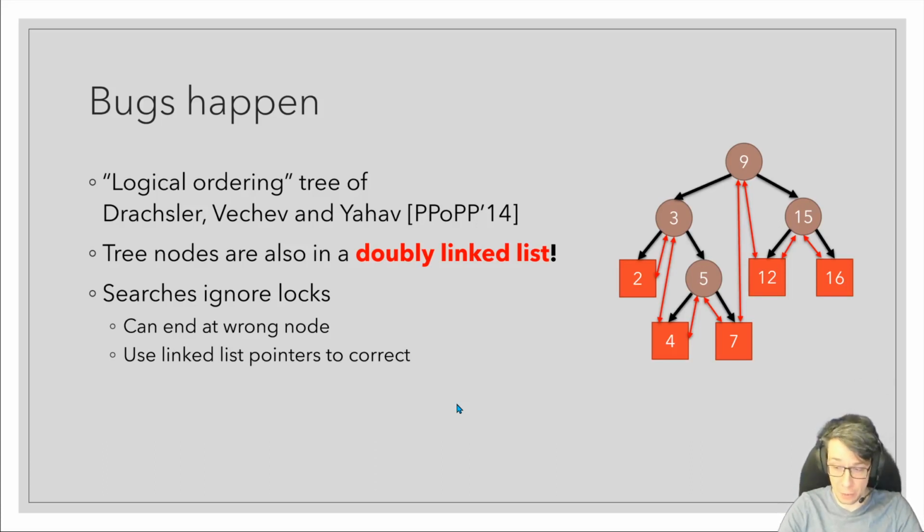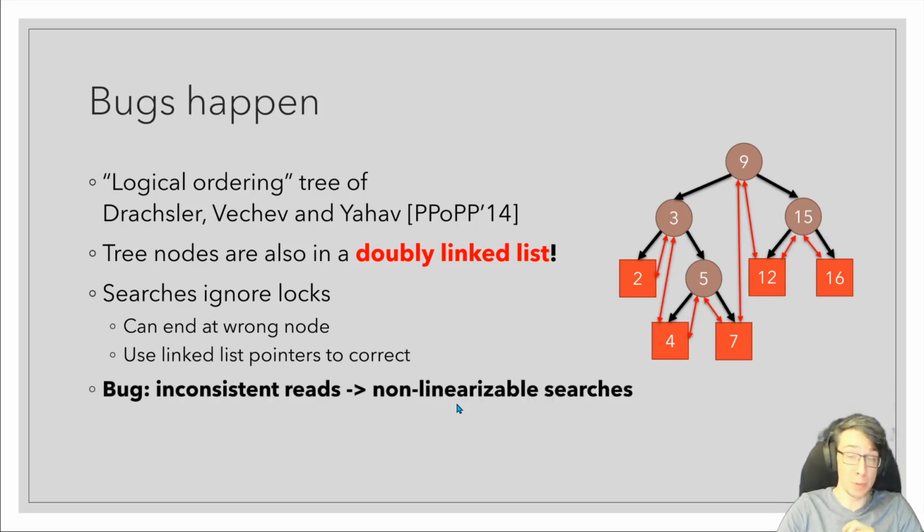to the correct node. Now, I won't go into the details, but William showed that it was possible to return non-linearizable search results if several threads perform operations that are interleaved in a specific way. Incidentally, the same bug was independently discovered by another group from the Technion, and the fix to the data structure is quite easy.